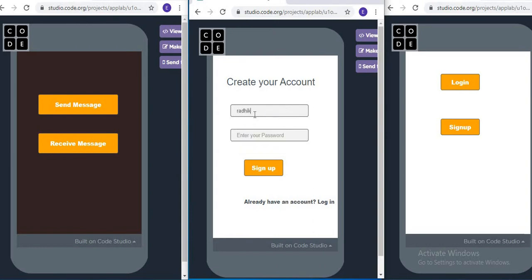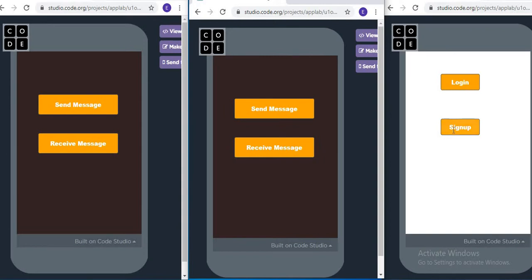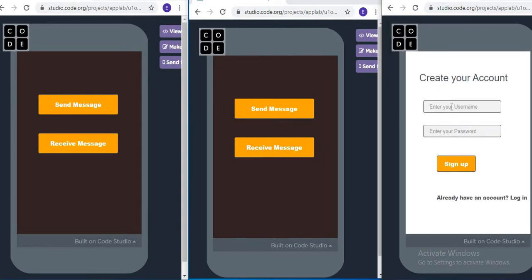Now I will create a new account, that is of Radhika and Radhika. Sign up. Then I'm going to enter Radhika and Radhika. Login.